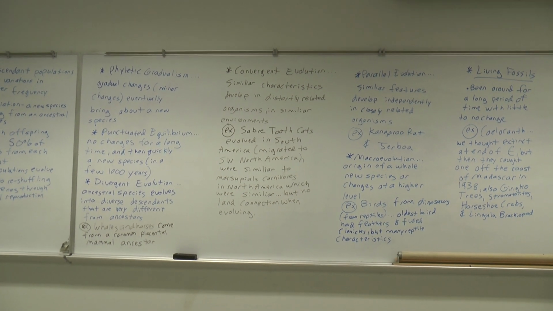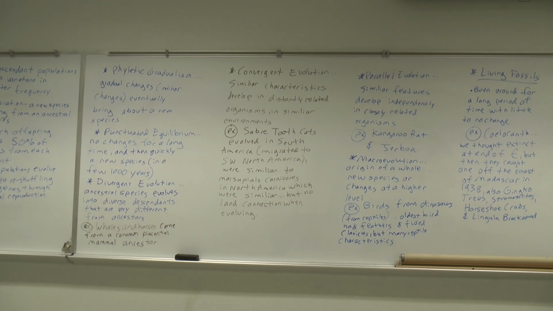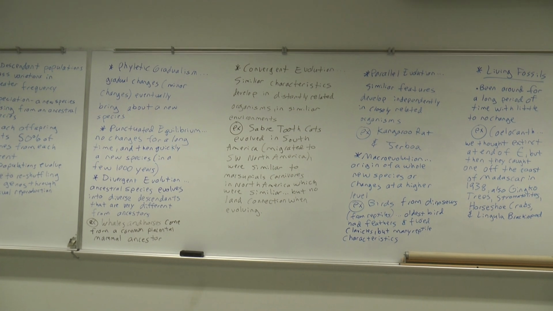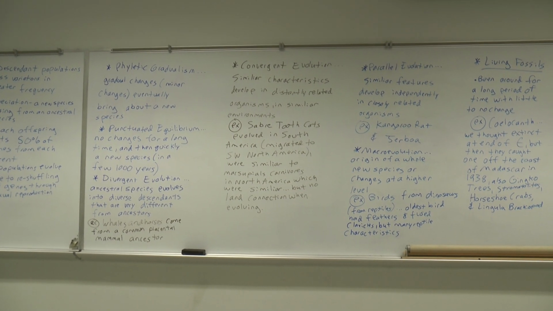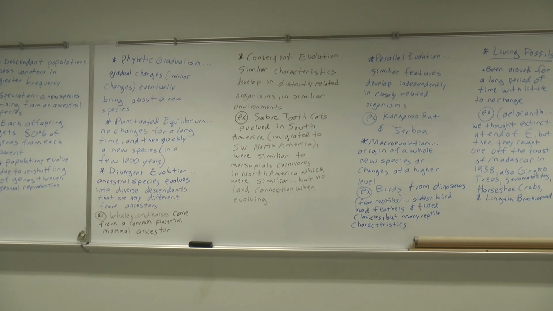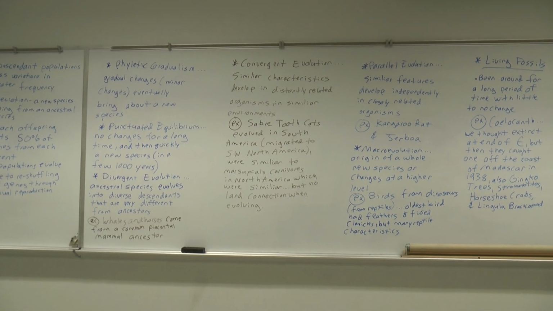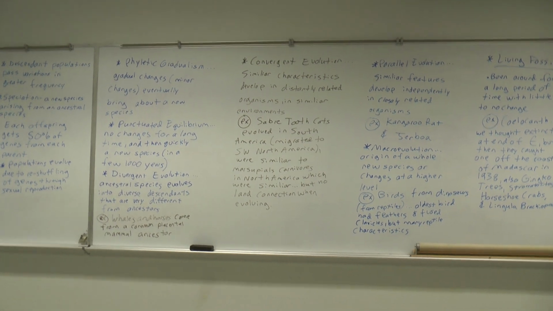It's called Central America, and that land connection did eventually allow for saber-toothed cats to migrate from South America up to North America. But the environments in South America and North America were pretty similar, which is why these 2 animals, the saber-toothed cat and the marsupial carnivores, evolved to look kind of similar. All right, moving on.